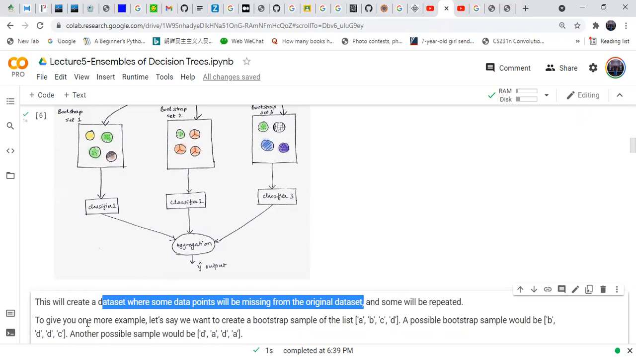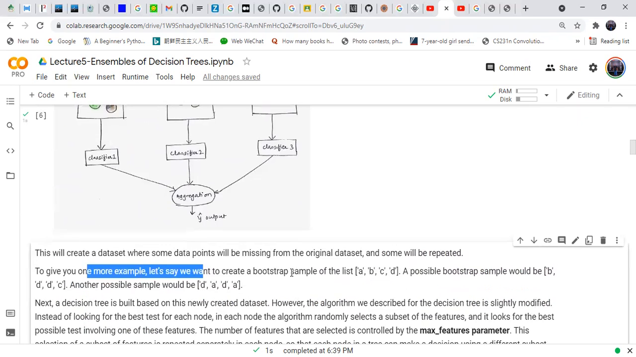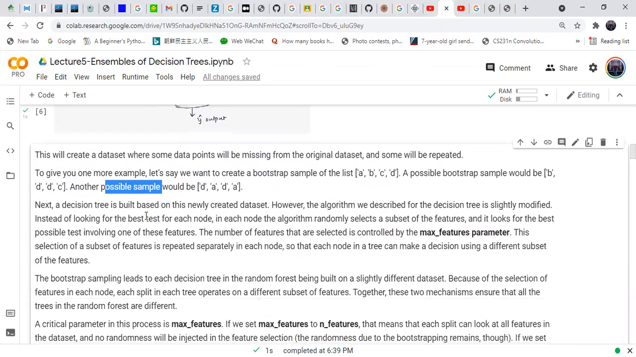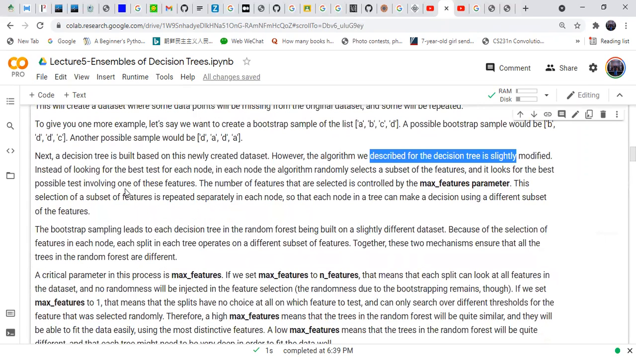To give an example, let's say we want to create a bootstrap sample of A, B, C, D. A possible bootstrap sample could be B, D, D, and C. Another possible sample could be D, A, D, D, D, and A. Next, a decision tree is built based on the newly created dataset. However, the algorithm we described for decision trees is randomly modified. Instead of looking for the best test for each node, in each node the algorithm randomly selects a subset of features.